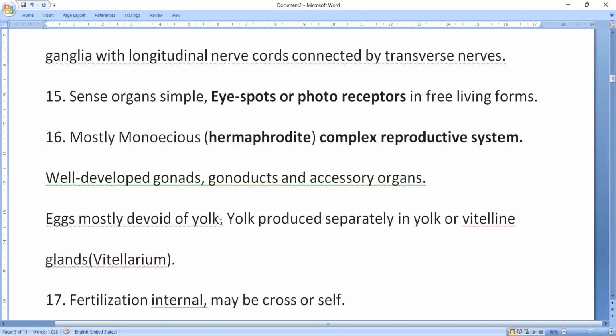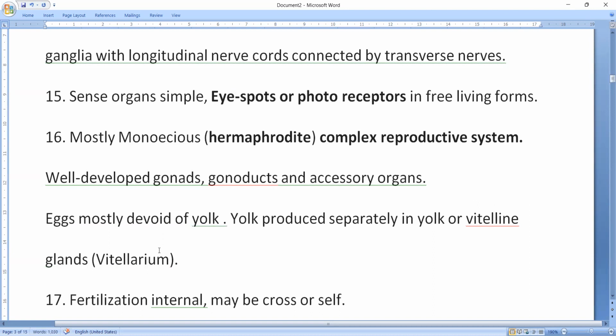Eggs are mostly devoid of yolk. Yolk is absent in the egg. Yolk is produced separately in yolk or vitelline glands called vitellarium. So here the ovary equals the germarium, which produces the egg, plus this vitellarium.